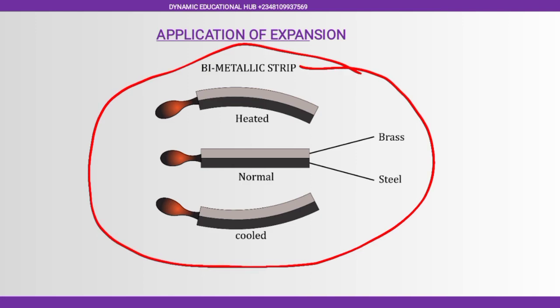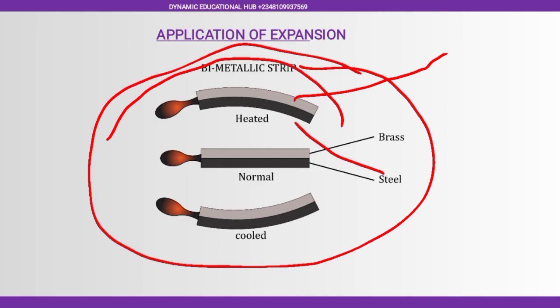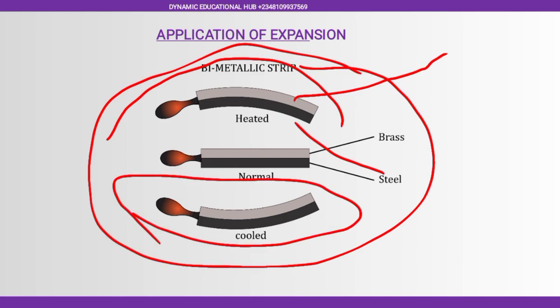I used to see questions under this diagram. We have brass and steel. Brass has a high coefficient of expansion compared to steel. That is why you have this diagram. So at high temperature, the brass is going to expand more compared to steel. If you cool it down as well, you have this. Increasing the temperature, you have this.